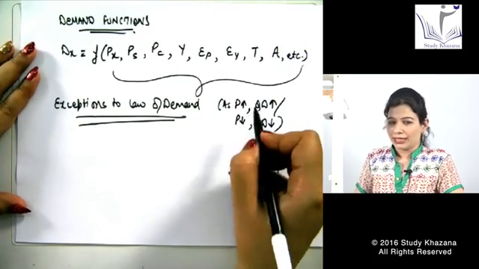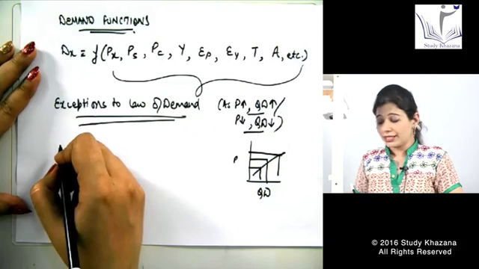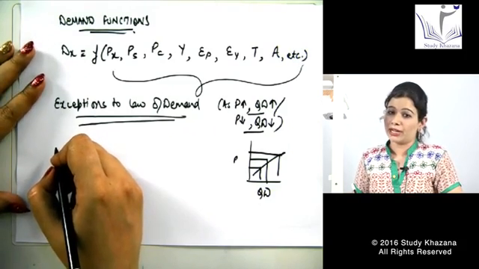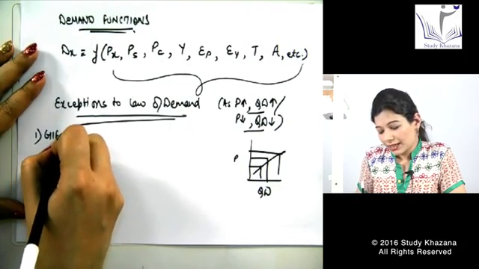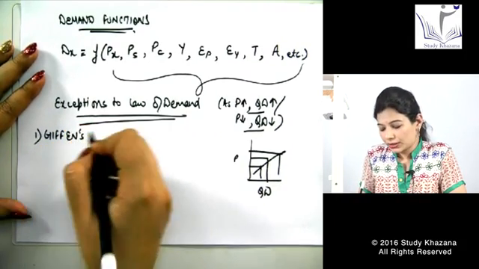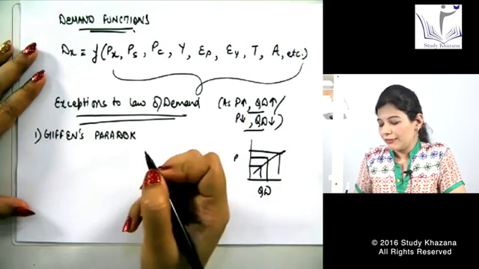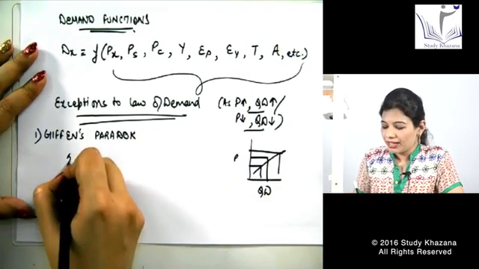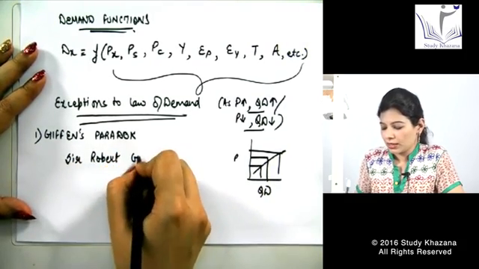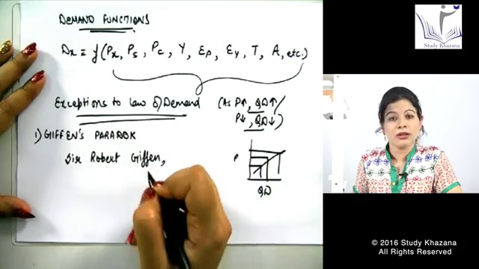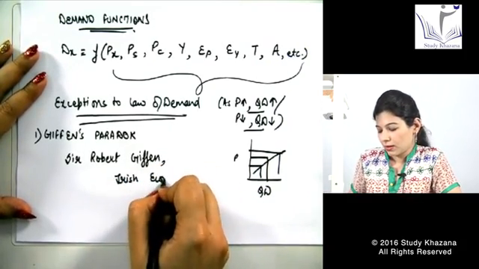Fine. So I am coming back to my topic, that is exceptions to law of demand. Exceptions to law of demand, again those cases whereby price increases, quantity demanded increases, or price decreases, quantity demanded also decreases. Fine. So let us come to the first point, that is Giffen's paradox, which was given by Sir Robert Giffen, who was an Irish economist.